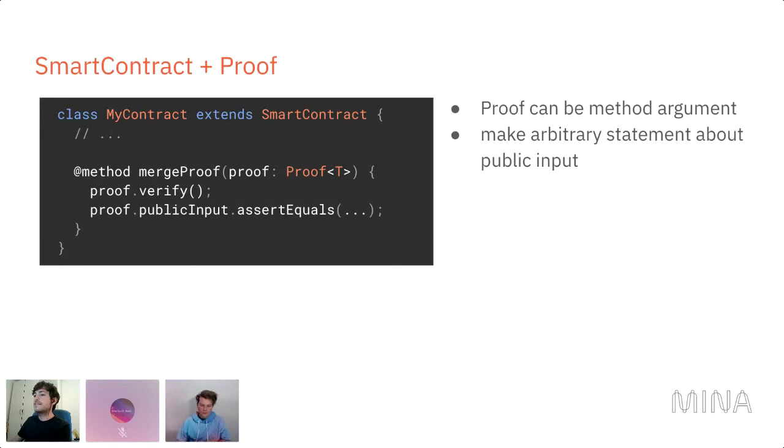So a classical example is, say that proof proves that it's a ZK Oracle proof, and it proves that you went to some web page where you read out your birth date and created a proof that you're over 18. Then maybe that public input would be your age. And then we could have proof.publicInput, and we could check that your age is, for instance, over 18. So that's how you use the public input. Okay, next slide.